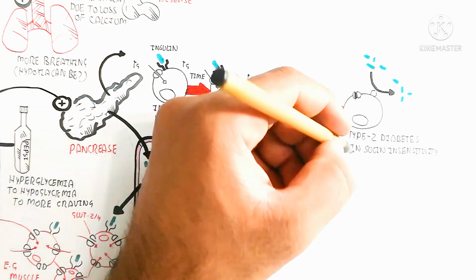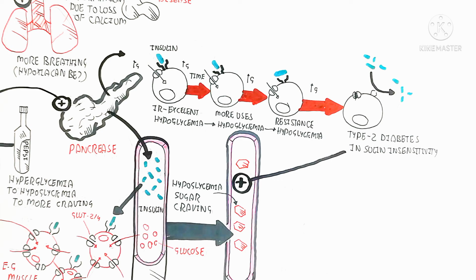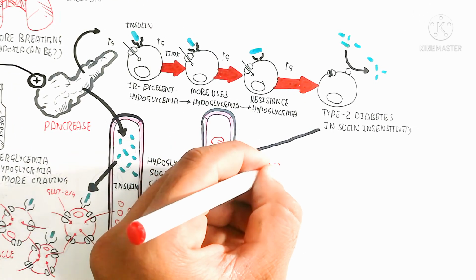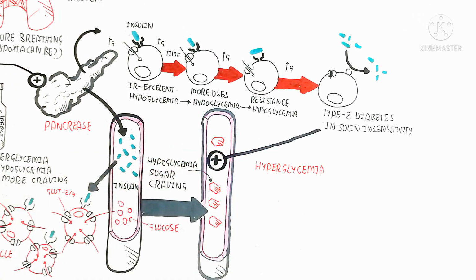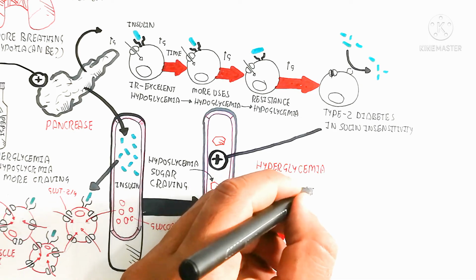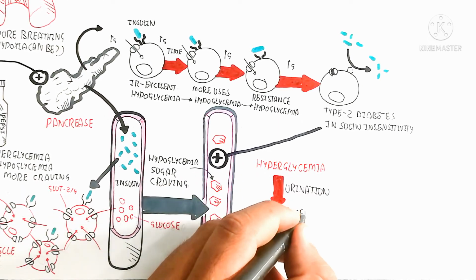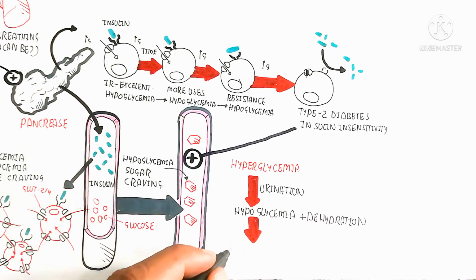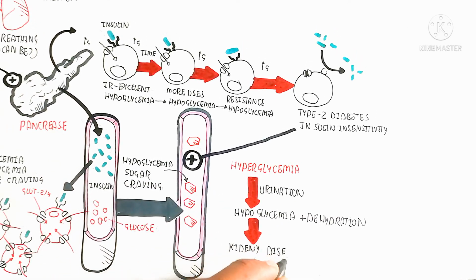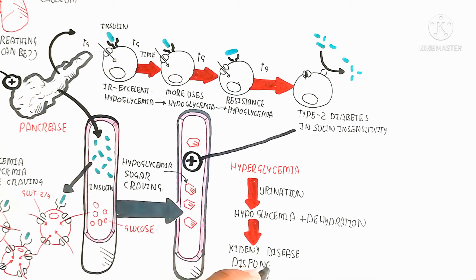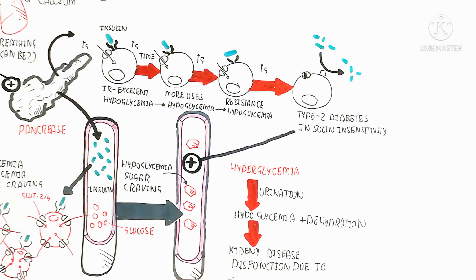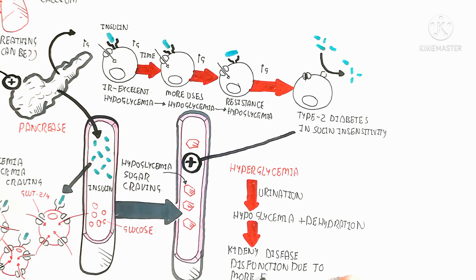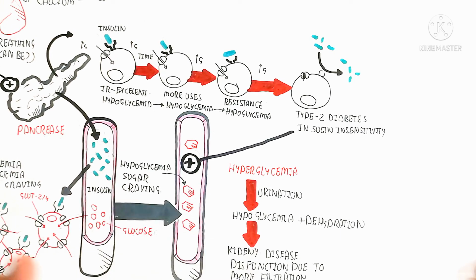So one way to decrease the glucose level in blood is excretion. So the hyperglycemia will occur here. Hyperglycemia will lead to urination, leading to hypoglycemia and dehydration due to the loss of water, and kidney dysfunction due to more filtration and more dehydration, and decreased blood pressure will lead to kidney damage. But on the other hand, there is the loss of calcium,